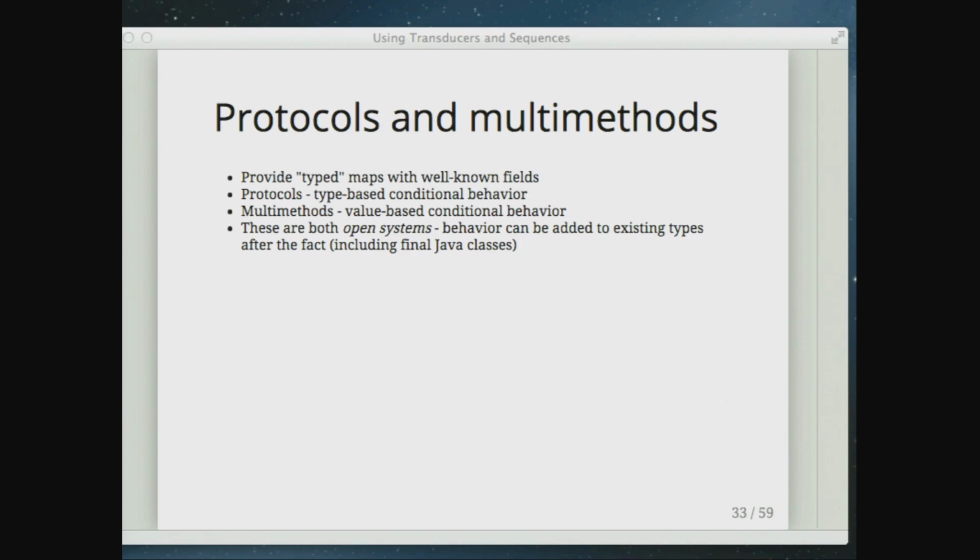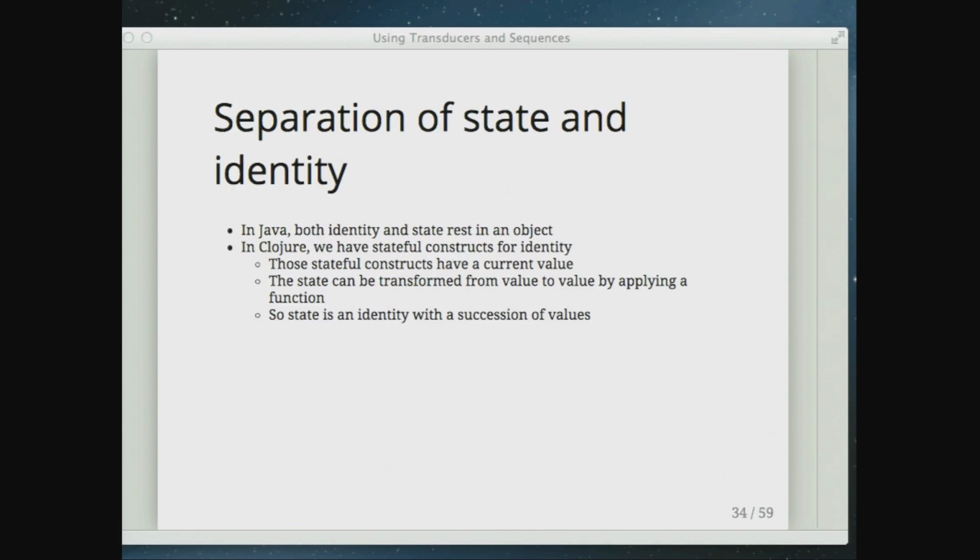So this is sort of getting into how do I create abstractions and things like that. We also have separation of state and identity. In Java, both identity and state rest in the object. The thing we pass around is the thing that's mutable. And in Clojure, those two things are pulled apart.